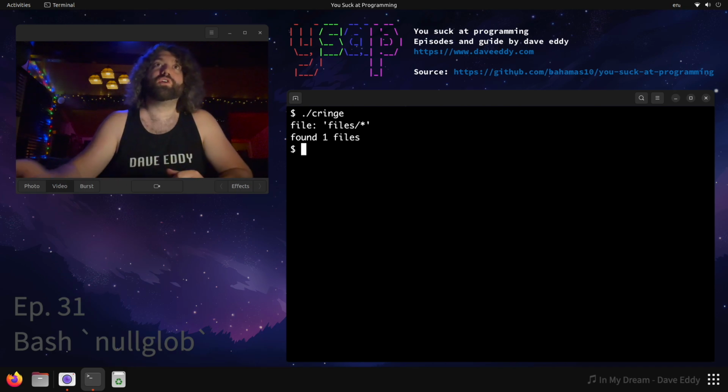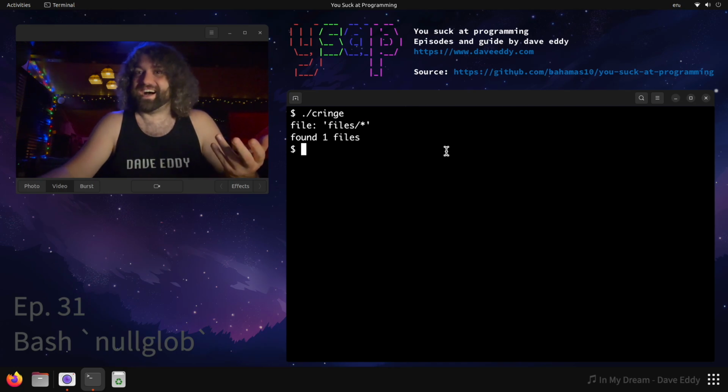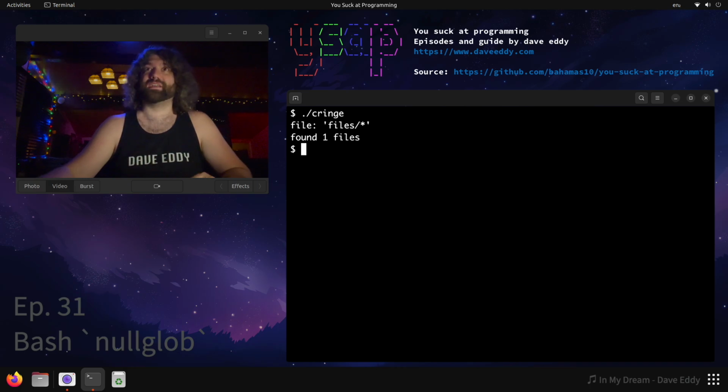Uh-oh, what happened here? Cool, we printed out 1 line, so it looks like it found 1 file. What file did it find? It found files/star. That's kind of odd, isn't it? And it says it found 1 file. Like, how dumb is that?